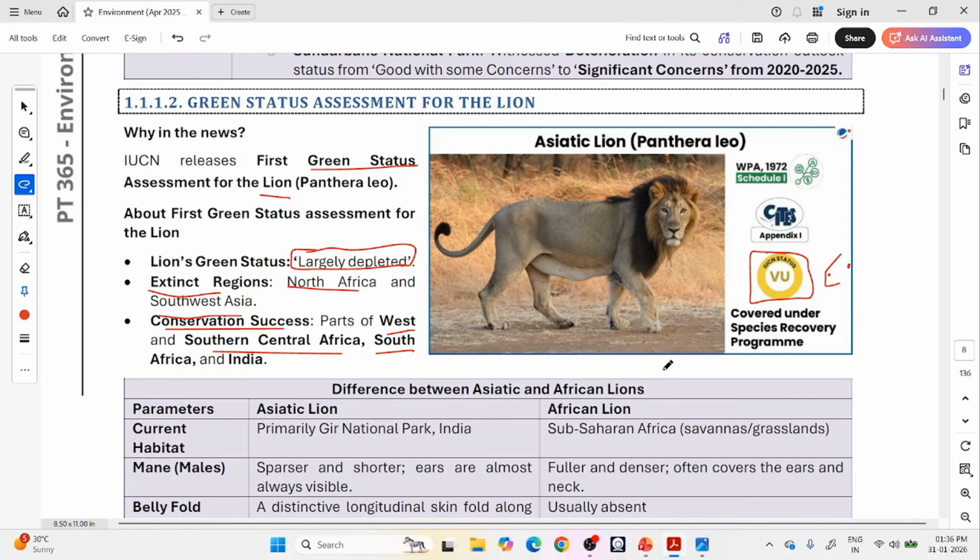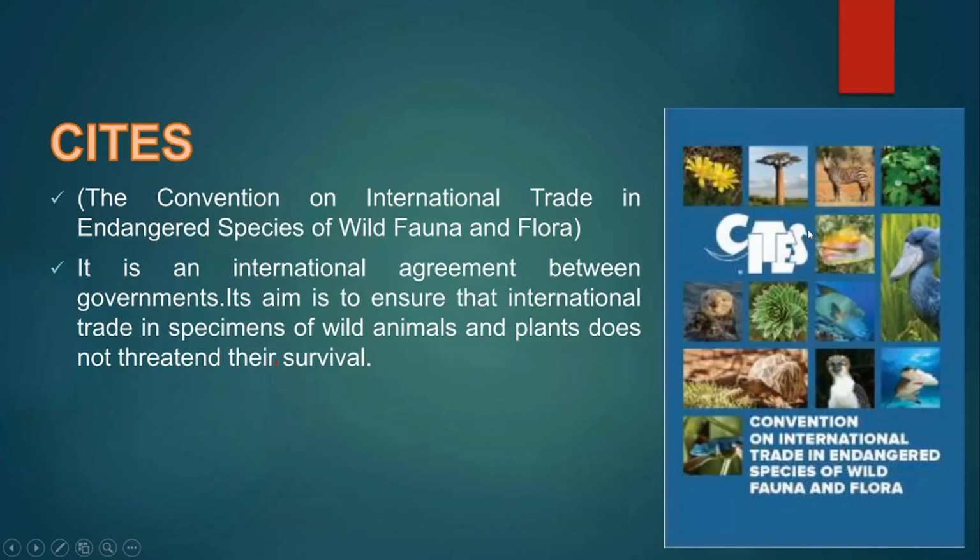Now you see here there is something called CITES. What is CITES? It is an international agreement between governments to protect species. It is the Convention on International Trade in Endangered Species of Wild Fauna and Flora, to ensure wild animals and plants are not illegally smuggled. For every animal, based on its vulnerability, it is put in an appendix.